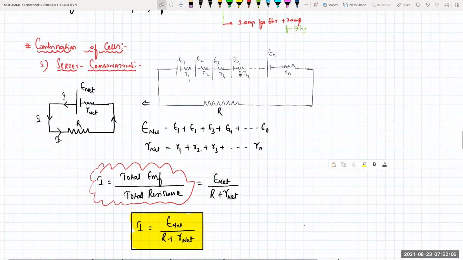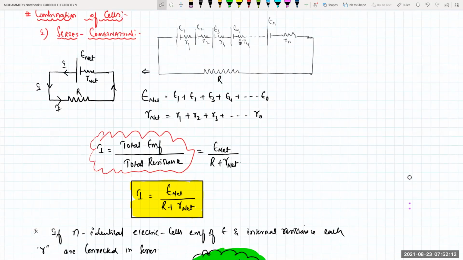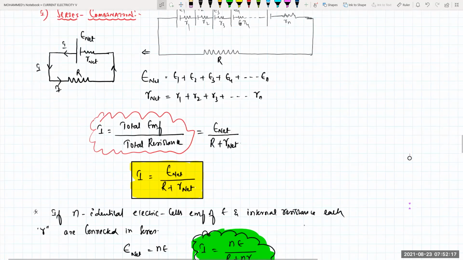Cells in series combination, clear for everyone? So whenever the cells are connected in series, E net will be equal to E1 plus E2 plus E3 and so on up to En. R net will be equal to R1 plus R2 plus R3 and so on up to Rn. So I will be equal to total EMF divided by total resistance, that is E net divided by capital R plus R net.